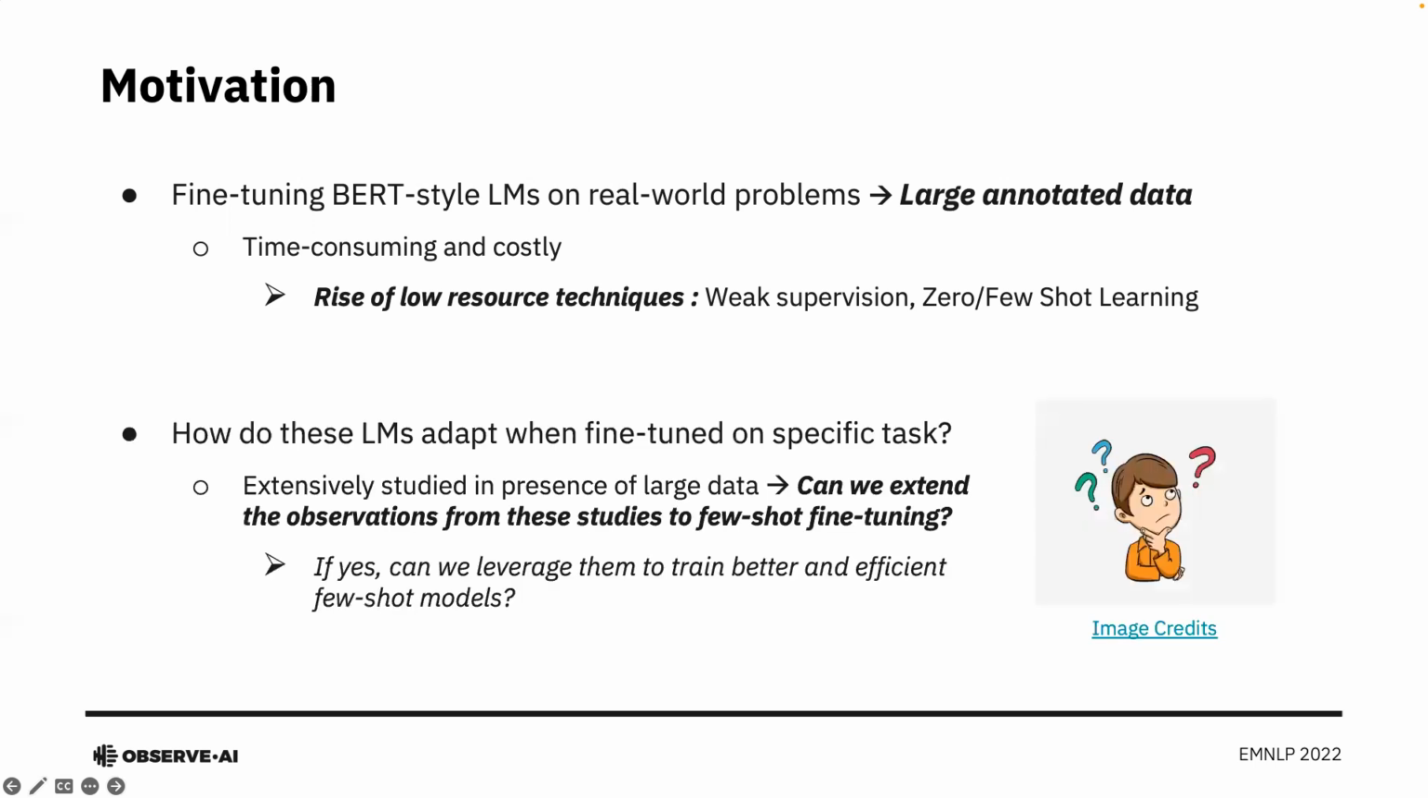While these techniques have proved to be immensely successful, their functioning still remains a mystery. How these language models adapt when fine-tuned on specific tasks has been extensively studied in presence of large annotated data. But the question that comes up is, can we extend the observations from these studies to few shot fine tuning as well? And if yes, can we leverage them to train better and efficient few shot models? In our work, we'll try to answer some of these questions.